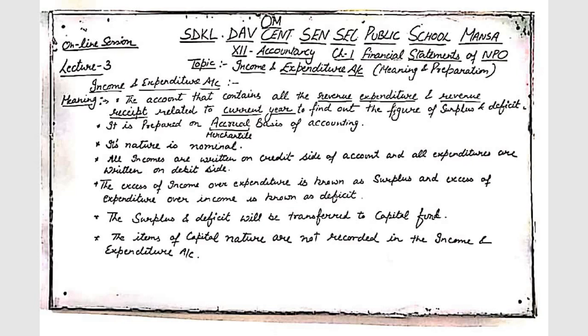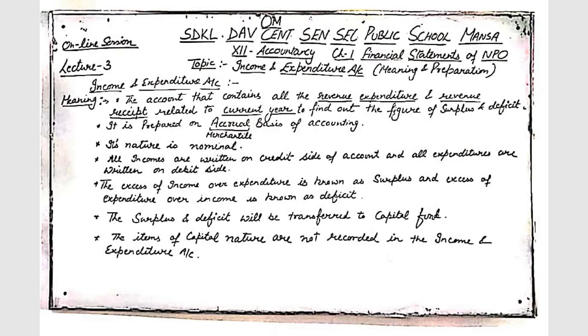Our today's topic is preparation of income and expenditure account from chapter 1, Financial Statements of Not-for-Profit Making Organization. Income and expenditure account, as the name suggests, is the account which contains all the incomes and expenditures relating to a current period. The point to be taken into consideration is that the income and expenditure account only contains revenue expenditure and revenue receipts, not capital expenditure and capital receipts.